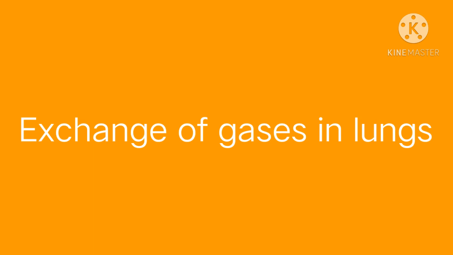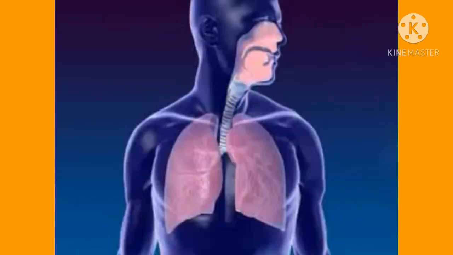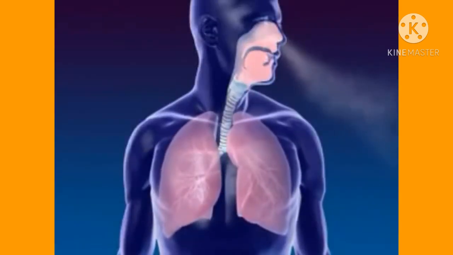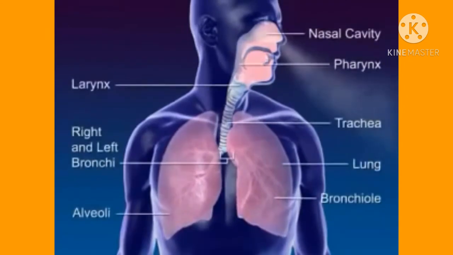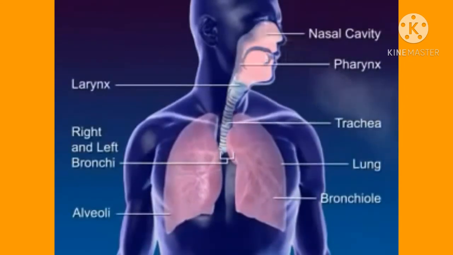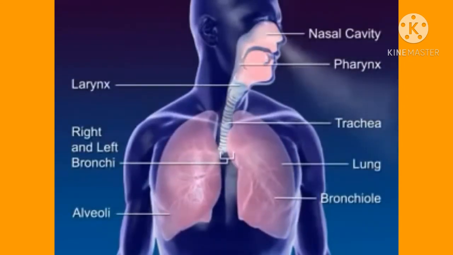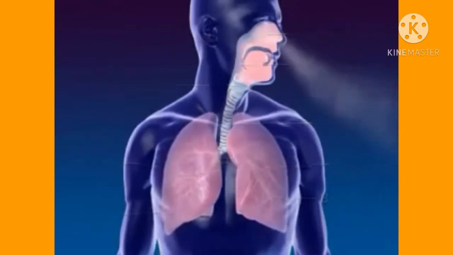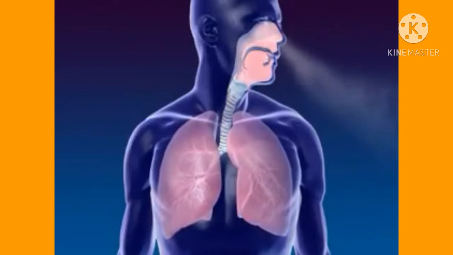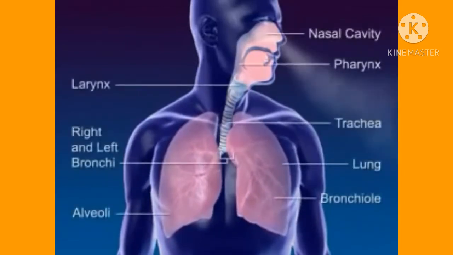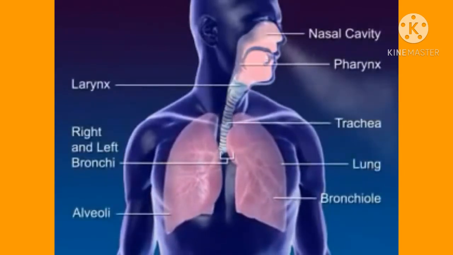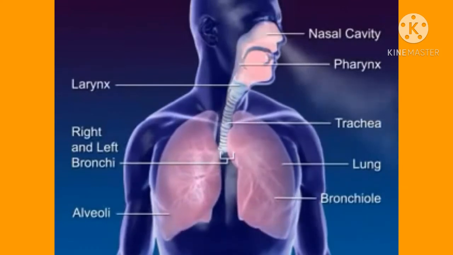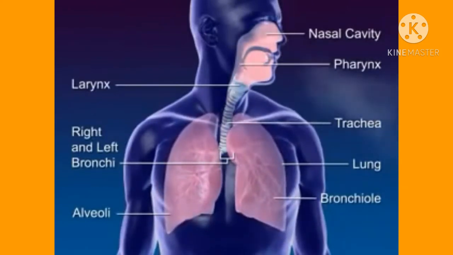Exchange of gases in lungs. Gaseous exchange occurs continuously while blood is circulating around the alveoli. An iron containing protein, hemoglobin, is present in the RBCs of blood. Hemoglobin absorbs the oxygen from air within the alveoli.